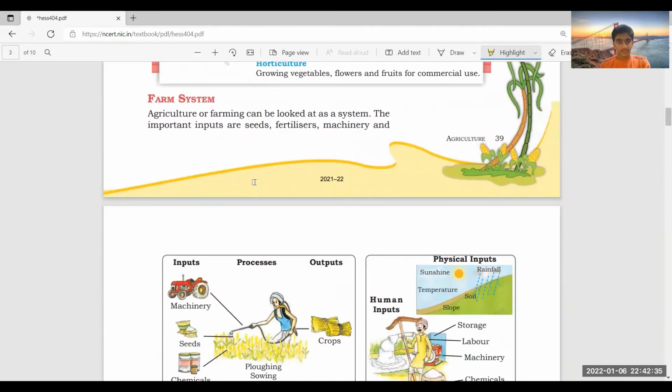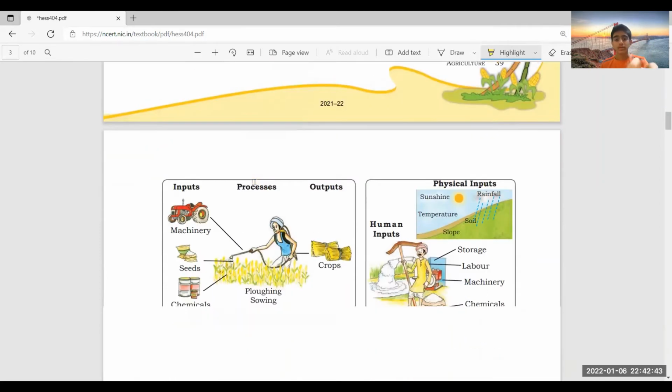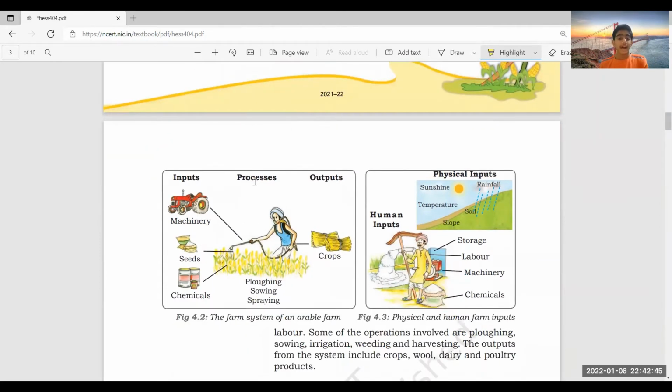In the farm system, we have inputs, processes, and outputs. In anything we do, there's something like this: inputs, processes, and outputs. In agriculture, we have machinery, seeds, and chemicals as our inputs. We add them into the soil. We make use of them for sowing of seeds. Of course, these all play a very important role in sowing of seeds and adding fertilizers to it.